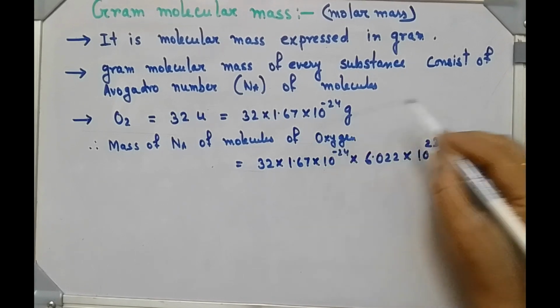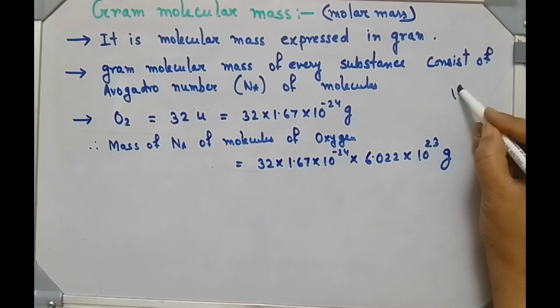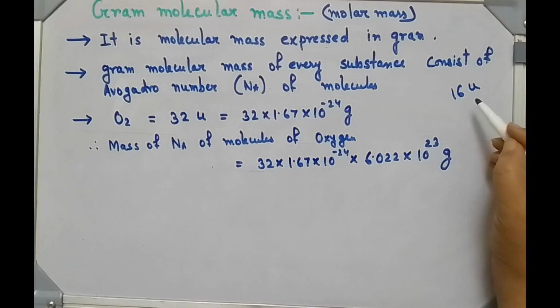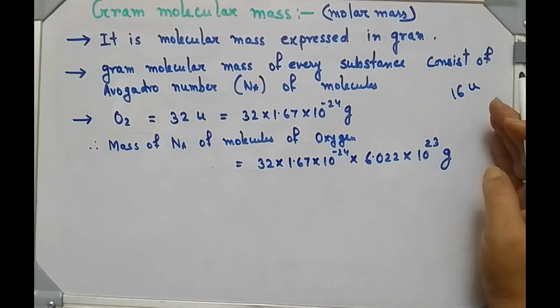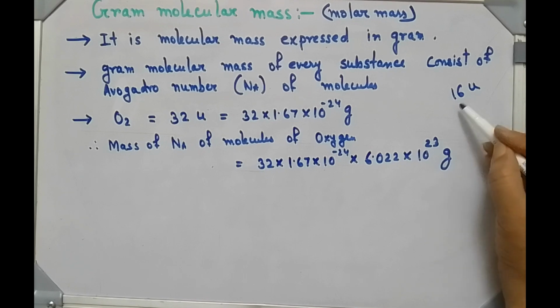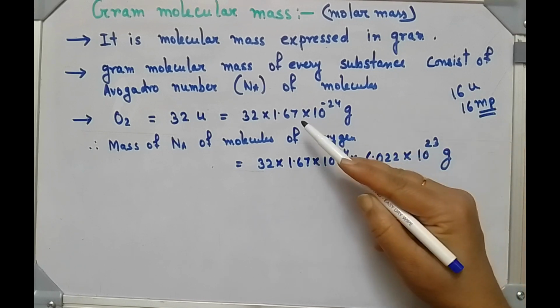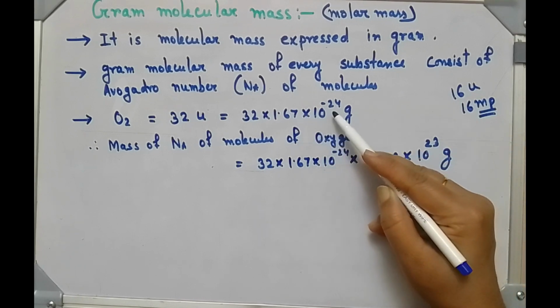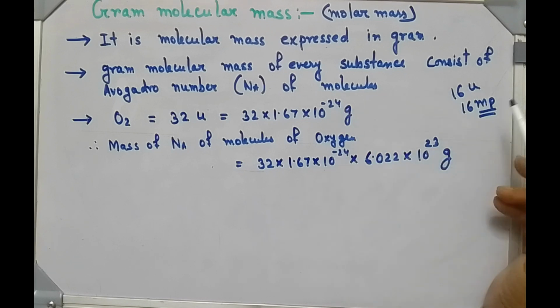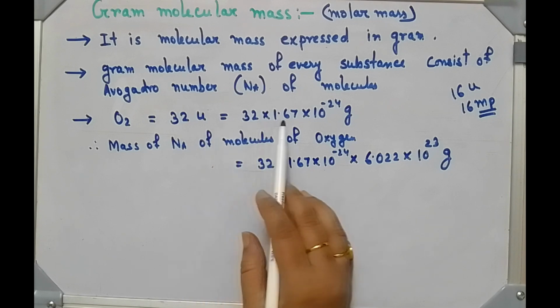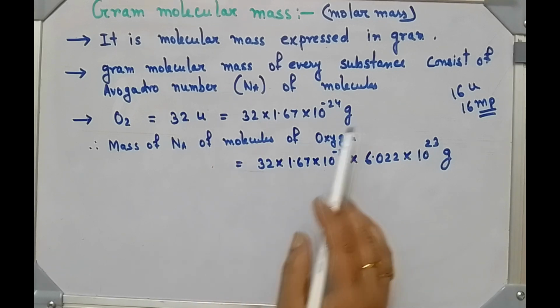Each oxygen atom is having atomic mass 16 unit because in the nucleus it is having 8 proton and 8 neutron. So 8 plus 8 means 16 times the mass of a proton. Mass of each proton means 1.67 into 10 to the power minus 24, and in an oxygen molecule 2 oxygen atoms are there, so it is coming 32 into this much. Clear?